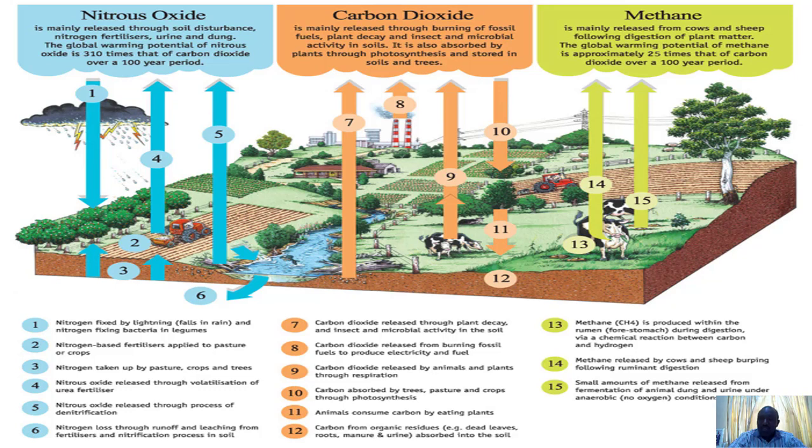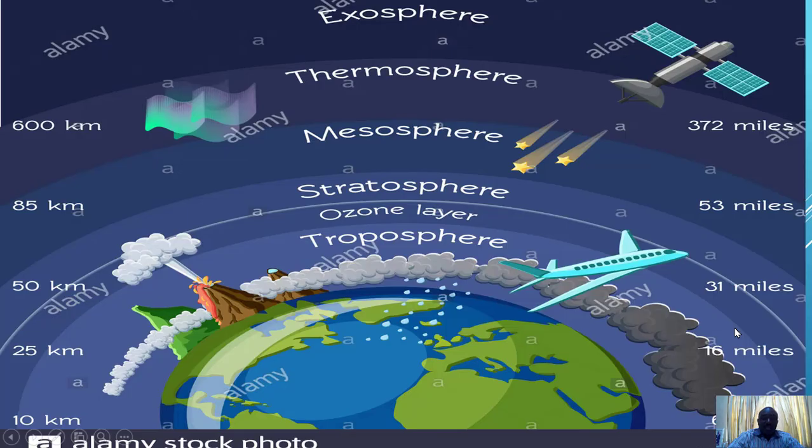Then methane is also released by cows and sheep during excretion and burping following ruminant digestion. And then small amounts of methane are released from fermentation of animal dung and urine under anaerobic conditions. We also have the release of methane in rice production. Paddy rice production generates a lot of greenhouse gases.